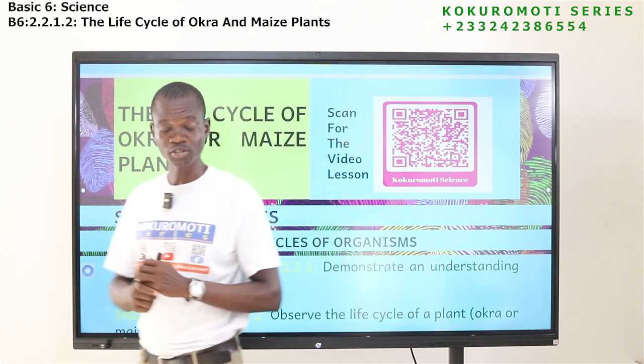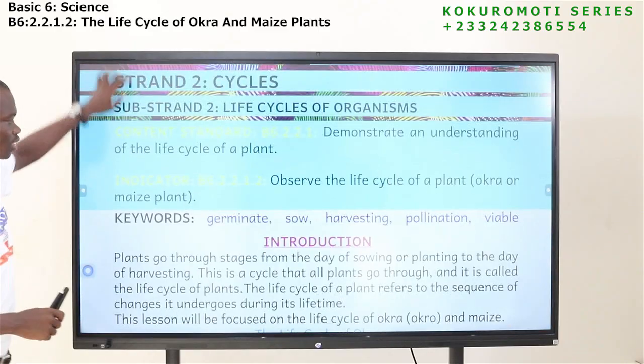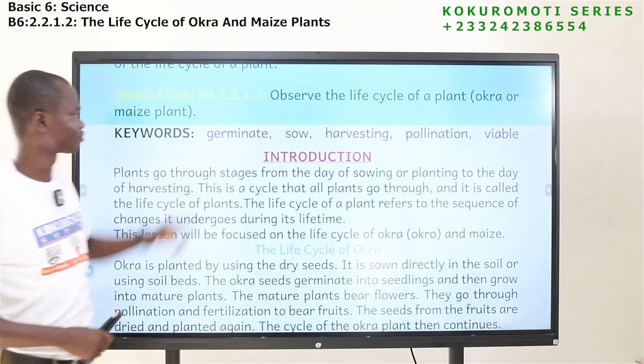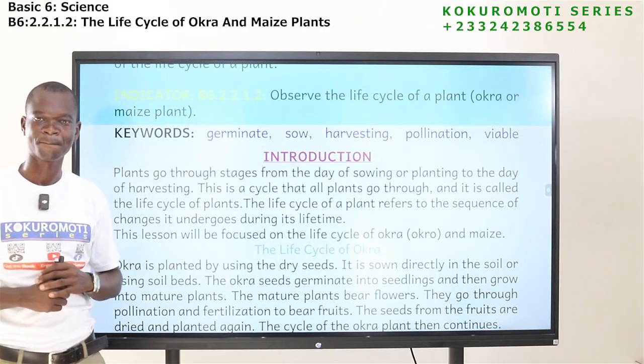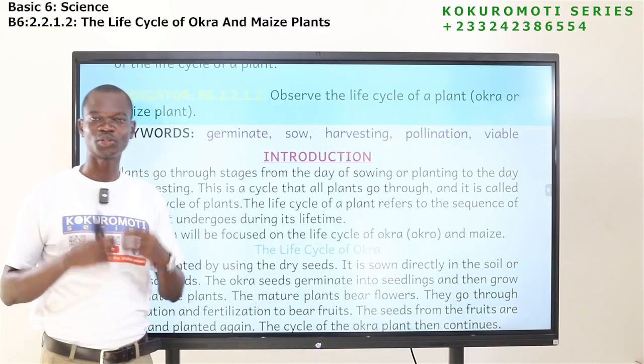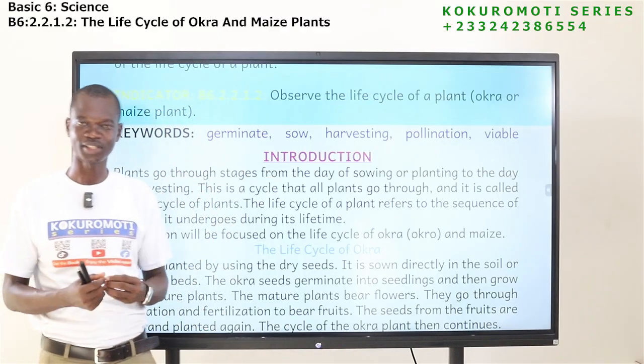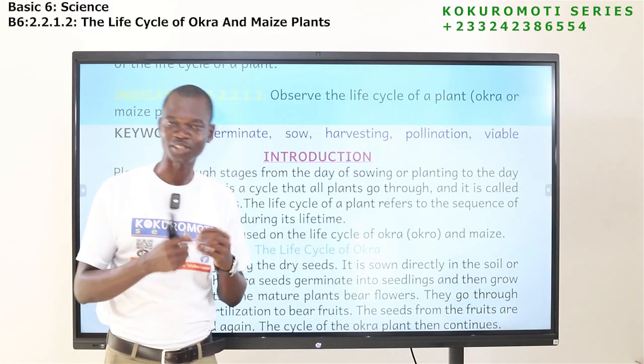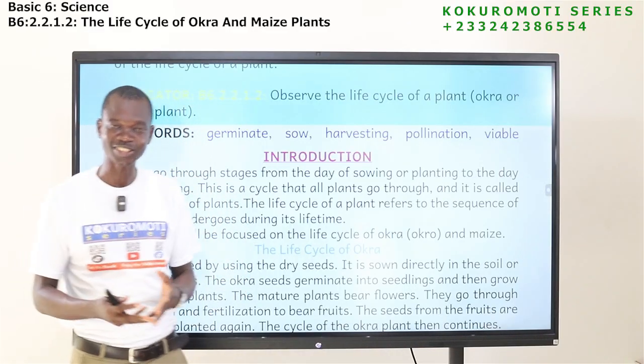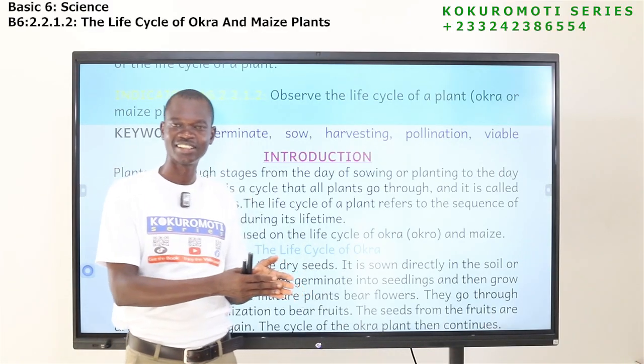Okay, now let's look at the keywords. The keyword here: germinate. So seeds germinate. Do you understand the meaning of germination or germinates?